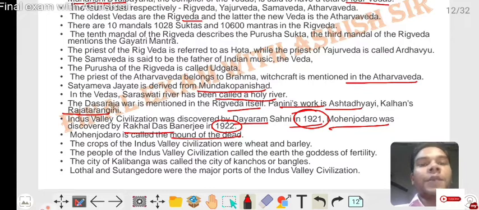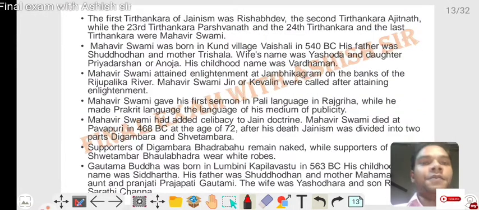The people of the Indus Valley civilization worshipped the earth as the goddess of fertility. The city of Kalibangan was called the city of conch bangles. Lothal and Sutkagendor were major ports of the Indus Valley civilization.